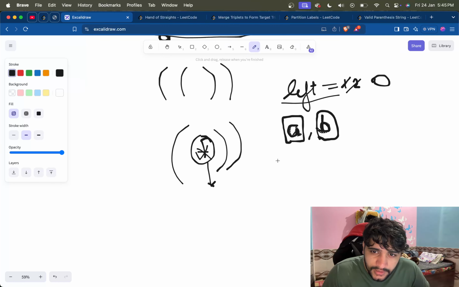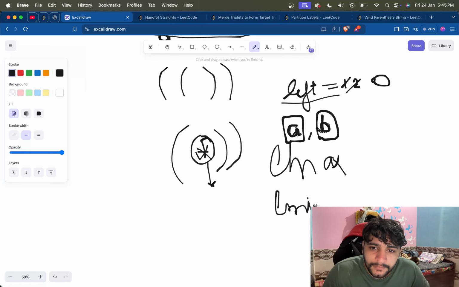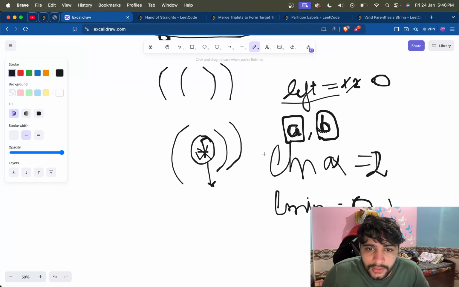Okay, so let's say L max and L min, two variables are there. Now in this case we get an opening, both are incremented. Now we get a star. Max will consider this as an opening, so it will be 2 now, and min will consider this as a closing, so it will be 0 now. Now next is closing, so -1. Again next is closing, -1.